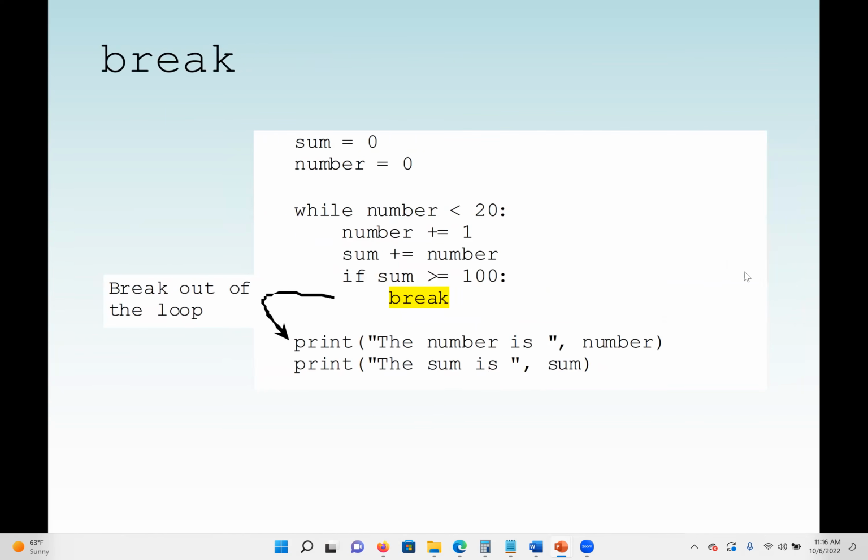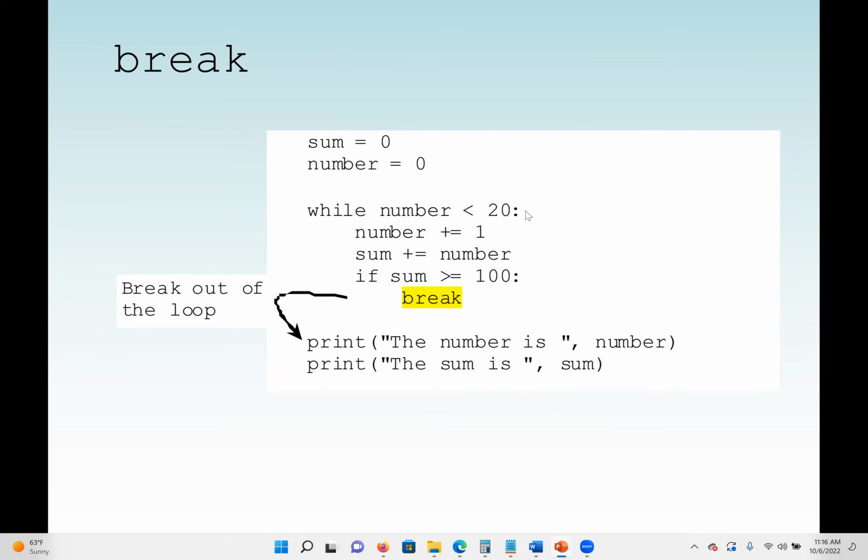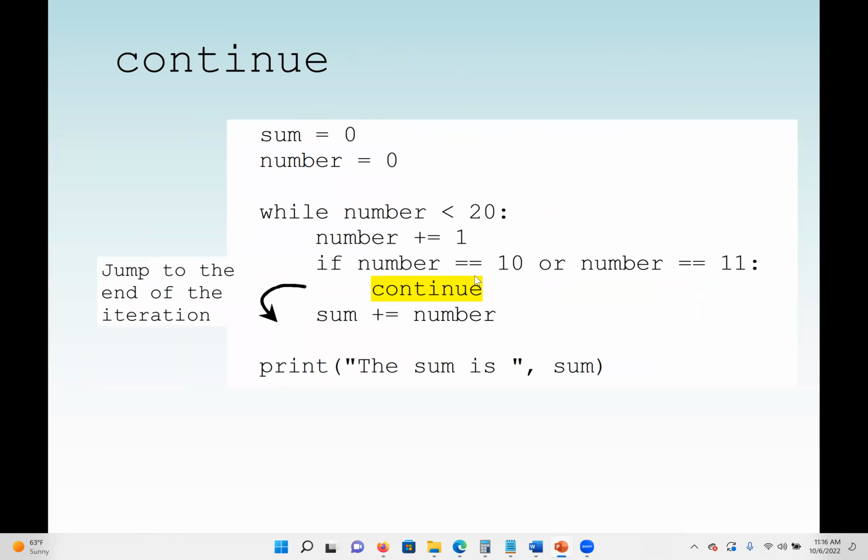But the previous one, you can see, this means I want to add all the numbers. I don't know when, but when the sum reaches 99, I want to stop the loop. So again, we use the break to stop a loop, and we use continue again to skip a condition while we are still inside the loop.